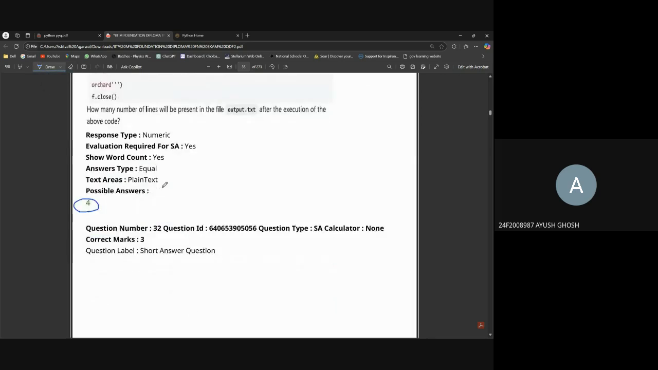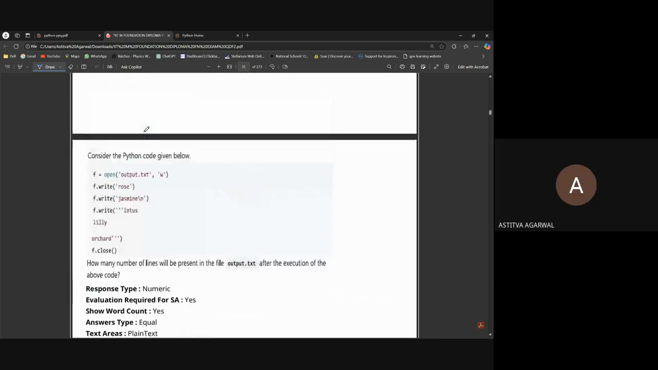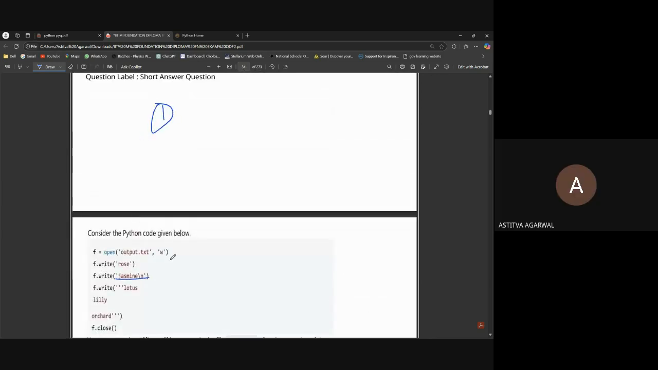So Rose and Jasmine will come together in the first line. Second line, Lotus. Third line, Lily. Fourth line, Orchid. Okay. All right. Thank you.